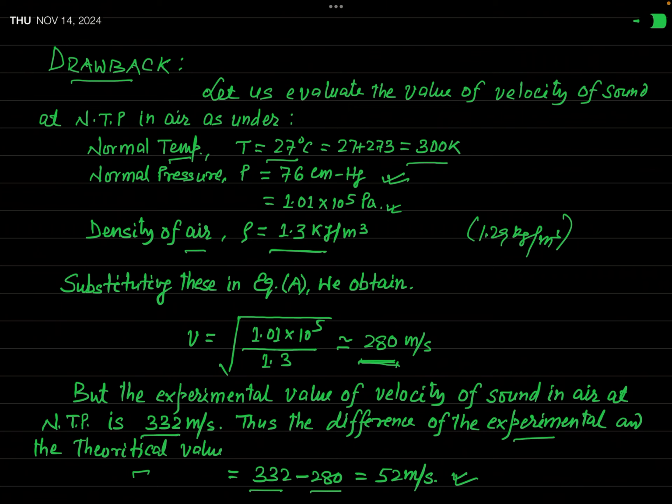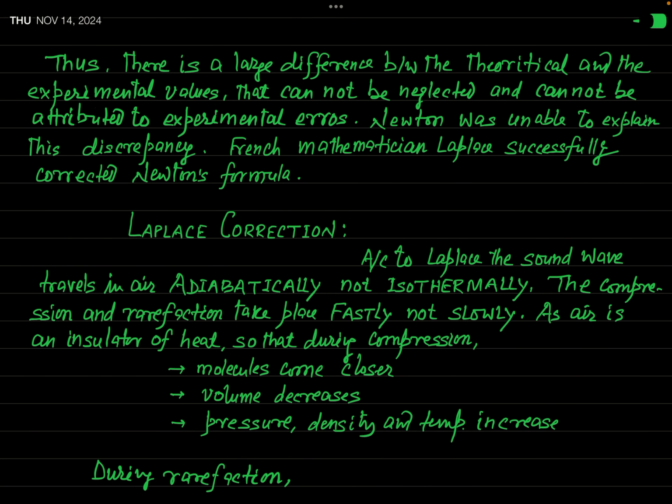Experiment cannot be incorrect. There may be some experimental error, but experimental error is never this much. It should be negligibly small. So definitely Newton's formula is faulty. Something is wrong in deriving this Newton's formula. Okay. So I have mentioned here that there is a large difference between the theoretical and the experimental values that cannot be neglected and cannot be attributed to experimental error.